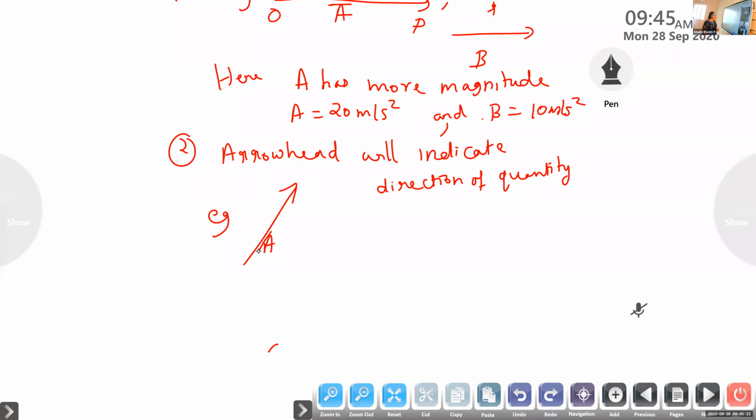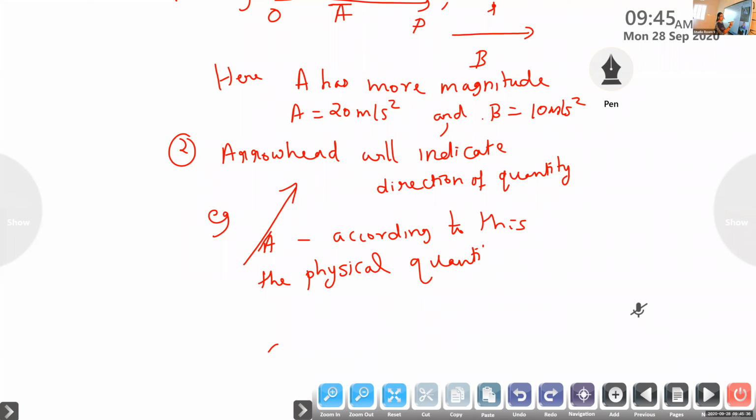So according to this, the physical quantity. So this is some representation. In physics, usually we use a lot of letters and symbols. So this is one of the symbols.